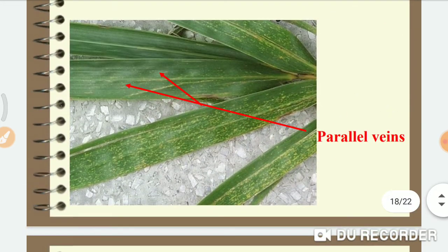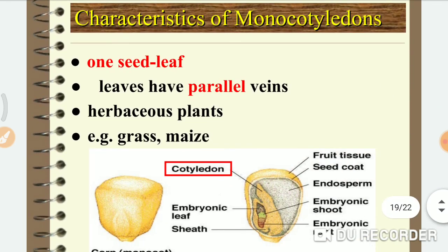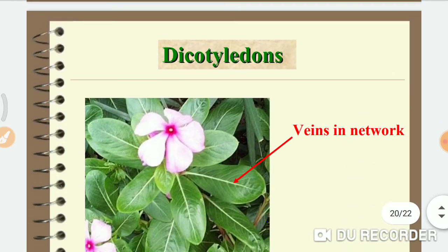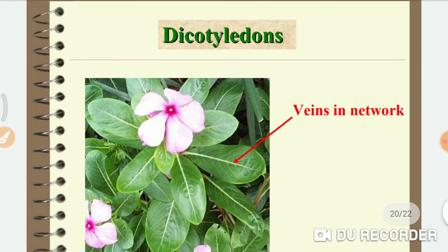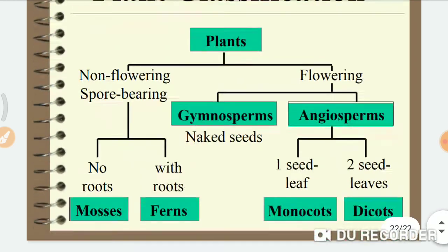Here you can see parallel venation. All the veinlets are parallel to each other. See the dicot plant, if you count the number of petals, they are 5 in number. And the veins, if you see, are branched. This is the main leaf vein, and all the veinlets branch off from the main leaf vein. So these are the characteristics.